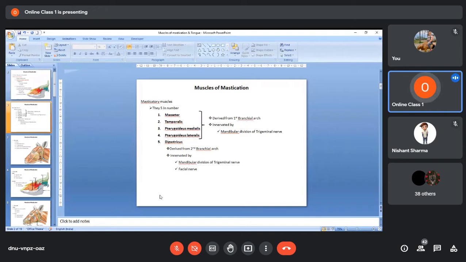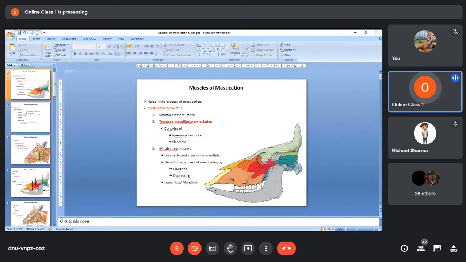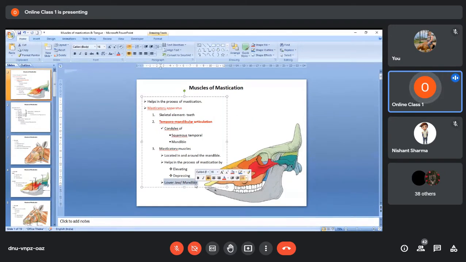Because strictly, when we say masticatory muscle, this muscle should help in the movement of the lower jaw. Here I have written, they help in the process of mastication by elevating and depressing the lower jaw.